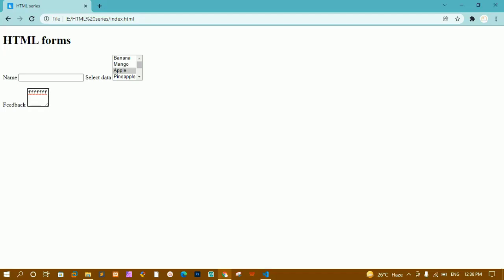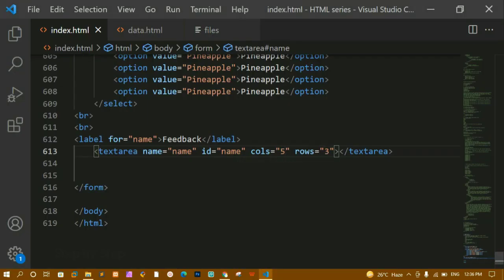Now here I can just write that one. Again I can just come down. You can see here it is going to type like that. Okay, totally the data will be displayed in 3 lines. Okay, this is how it is going to work.